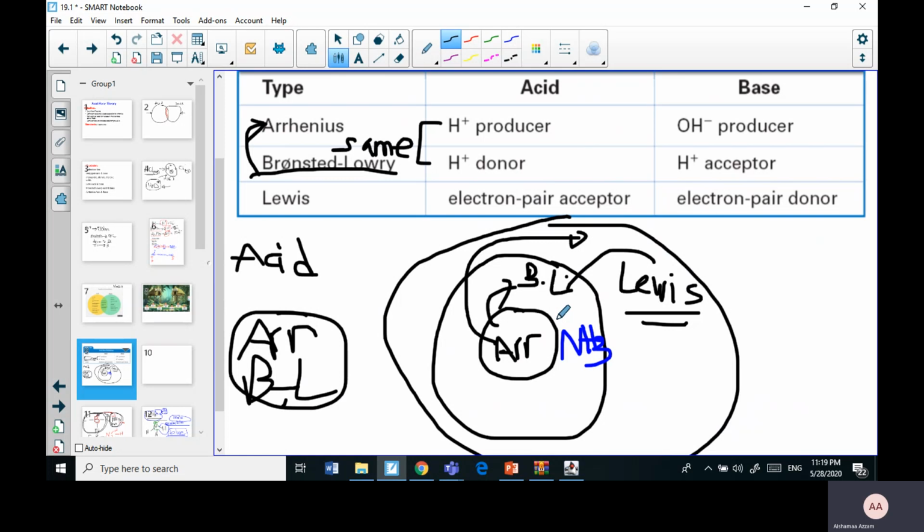This can't be happening because something like PCl3 cannot accept a proton, but it is in Lewis, but it's not in Bronsted-Lowry, which we will speak about next time when we do our examples.